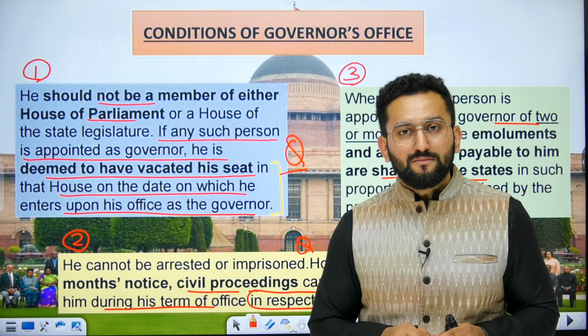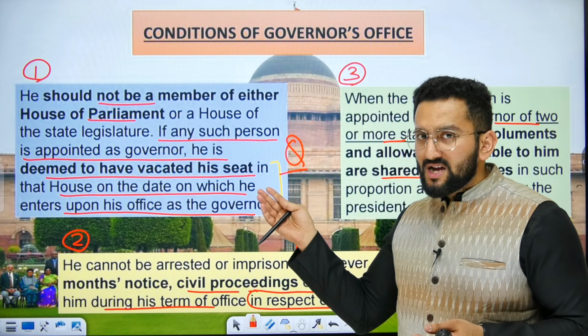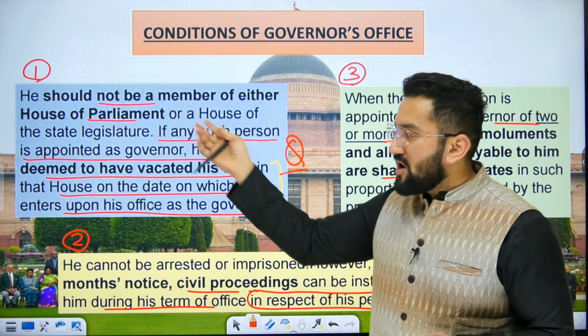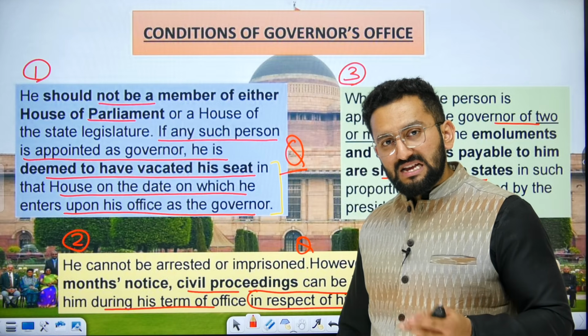Some of you would say, sir, that is true. That is written here. He should not be a member of either House of Parliament. Acha. Do you think both things are the same? No.